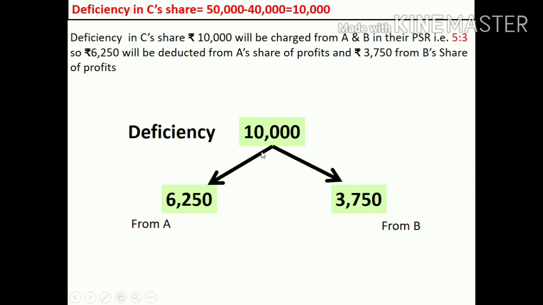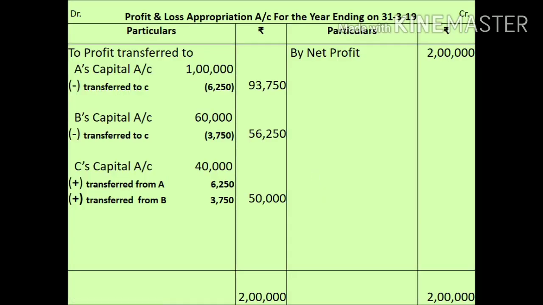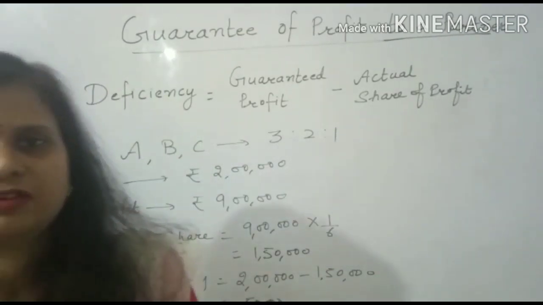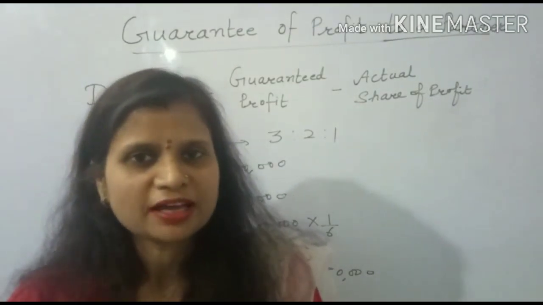This you can calculate like this, and then we will show the results. From A's share, 6,250 will be transferred to C, and from B, 3,750. And this will be your final result. This is how we can solve when the guarantee is given by the firm.